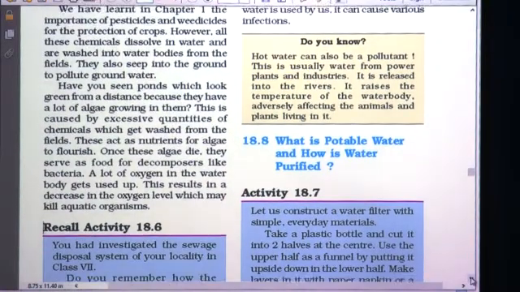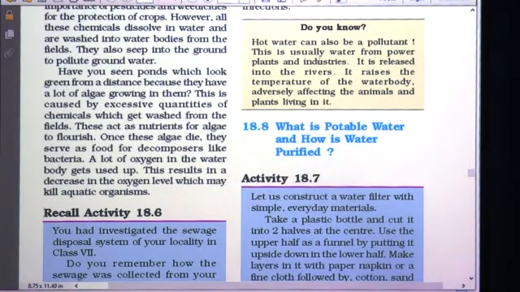Do you know how water can also be a pollutant? Till now we have discussed water pollution, but see here, hot water can also be a pollutant. This is usually water from power plants and industries. In different power plants, water is used as raw material for producing heat, and after that hot water is just released into the nearby water bodies. Similarly, industries also, after the manufacture of their products, release hot water into the nearby water bodies. It is released into the rivers.